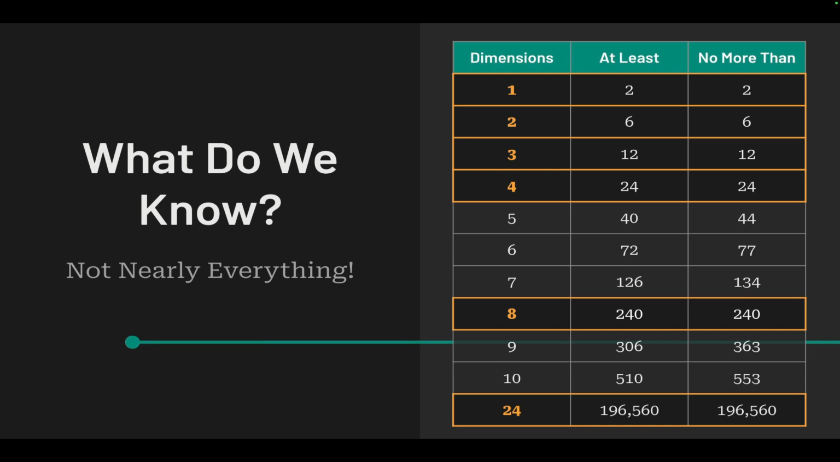In all the other dimensions, nobody knows the exact kissing number. So for example, in 5 dimensions, we know that 40 will fit and 45 won't fit, but maybe there's a way to fit 41, 42, 43, or even 44, nobody knows.